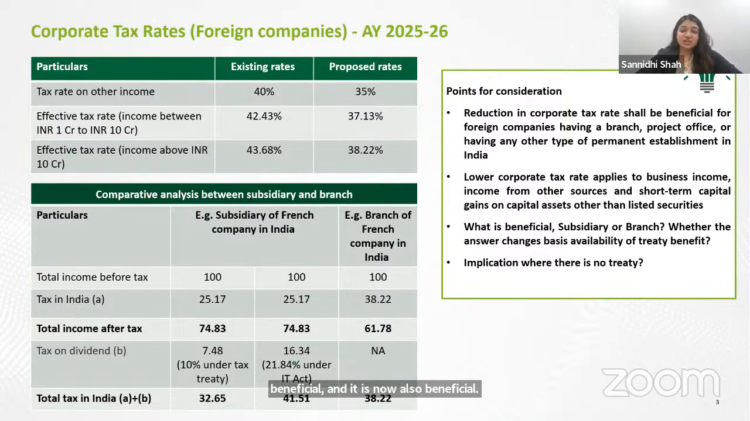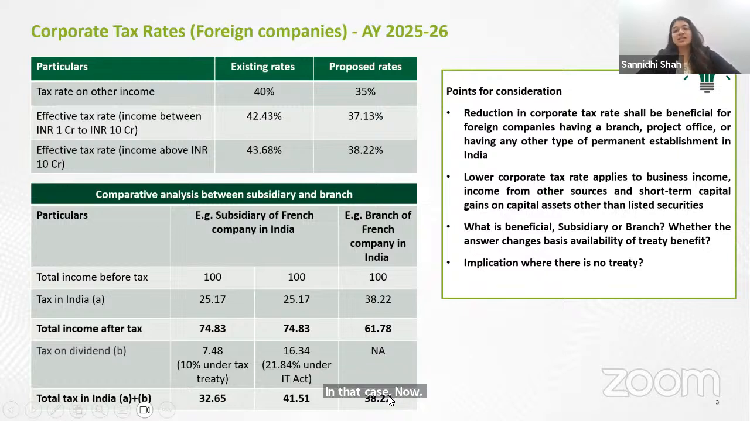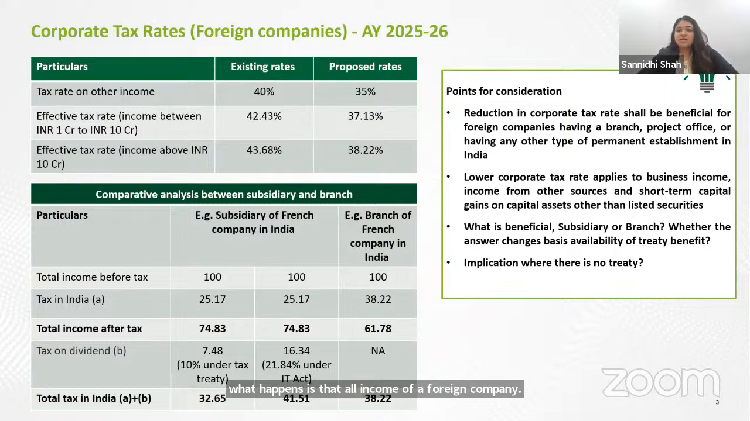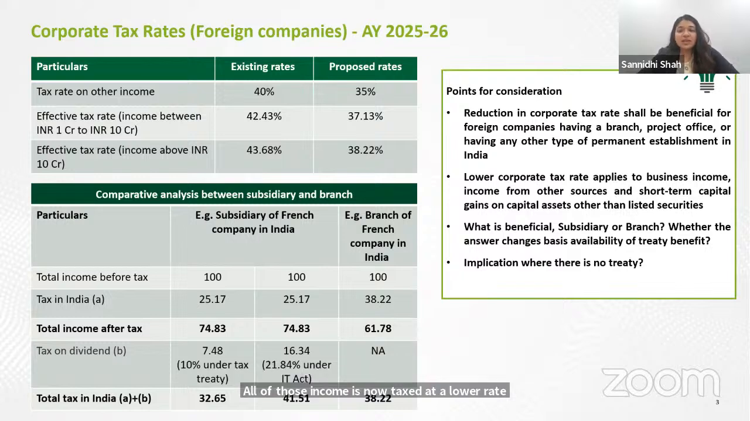But in case where there is no treaty, or where the company is not eligible to claim the treaty benefit, in that case, having a branch becomes more tax efficient because of the reduction in the tax rate. So ultimately, all income of a foreign company, whether it be income from business, income from other sources, or even capital gain where there is no specified rate available, is now taxed at a lower rate. So this is a welcome move.